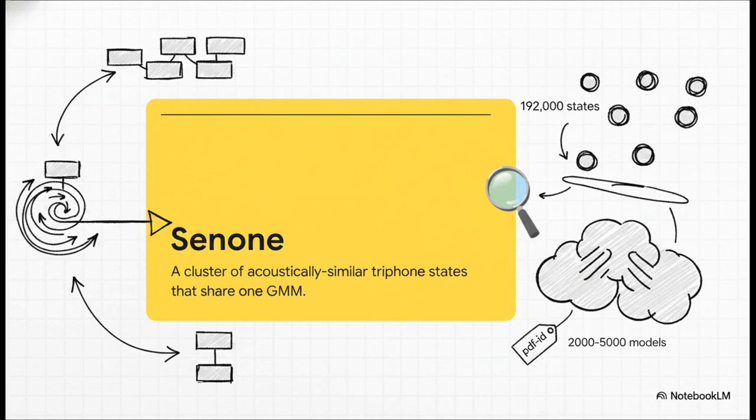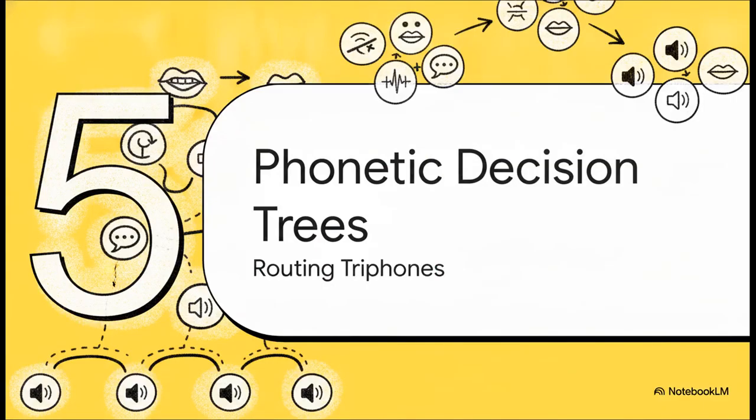In Kaldi, you'll see this referred to in the codebase as a PDF ID. This simple clustering concept takes our 192,000 states and compresses them down to a highly optimized 2,000 to 5,000 shared models. Suddenly, every single unit we're modeling actually has enough pooled data to train reliably. Section 5. Phonetic decision trees.